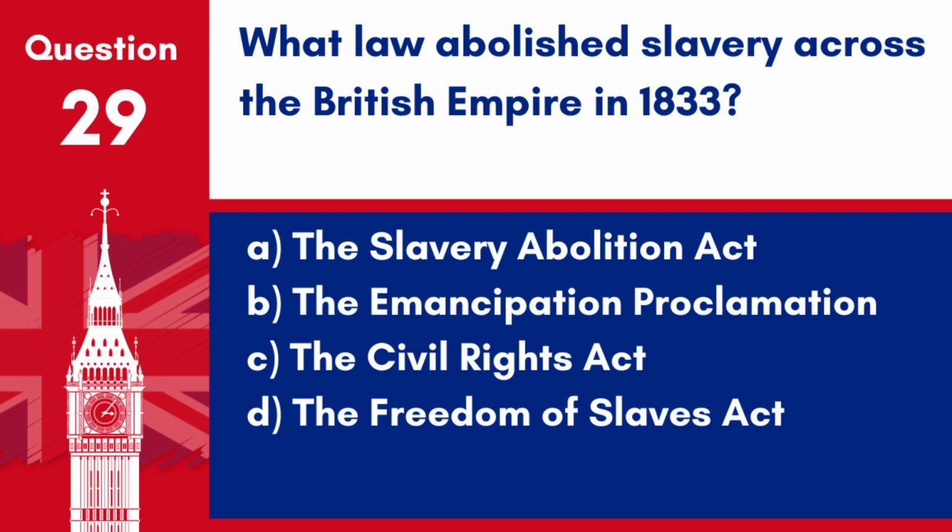Question 29. What law abolished slavery across the British Empire in 1833? A. The Slavery Abolition Act. B. The Emancipation Proclamation. C. The Civil Rights Act. D. The Freedom of Slaves Act. Answer: A. The Slavery Abolition Act. The Slavery Abolition Act of 1833 abolished slavery throughout the British Empire.